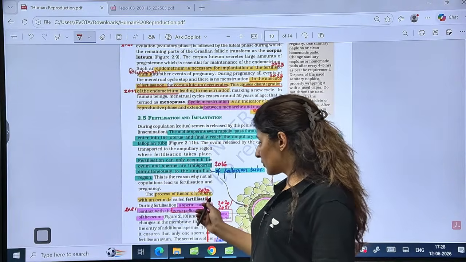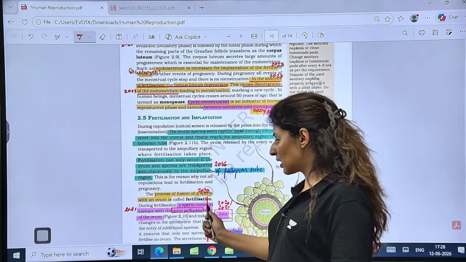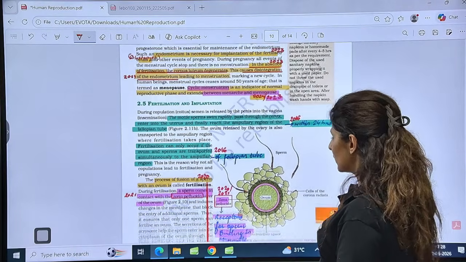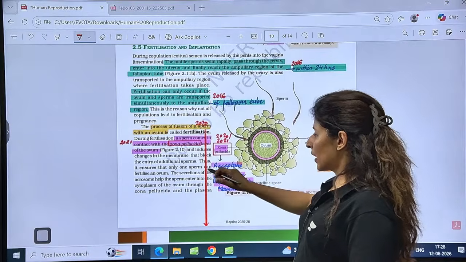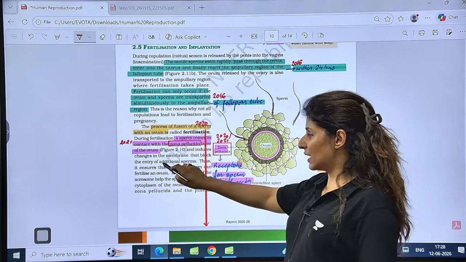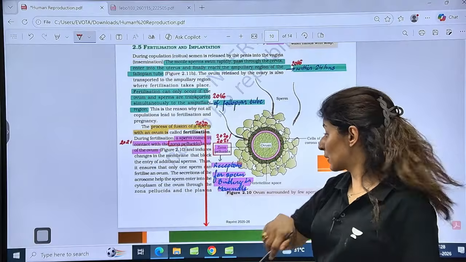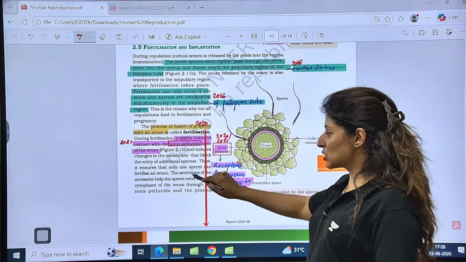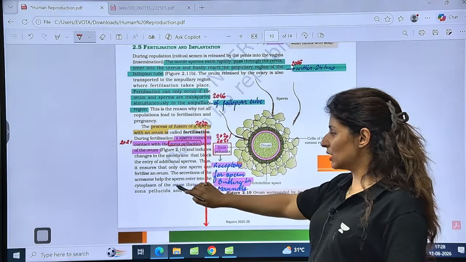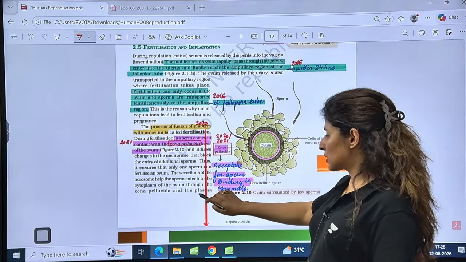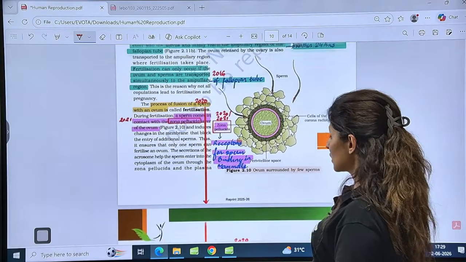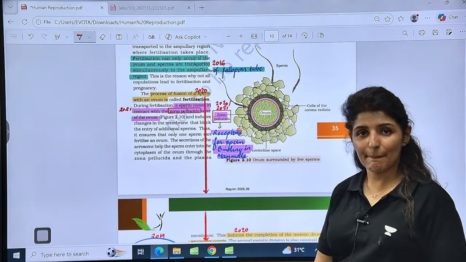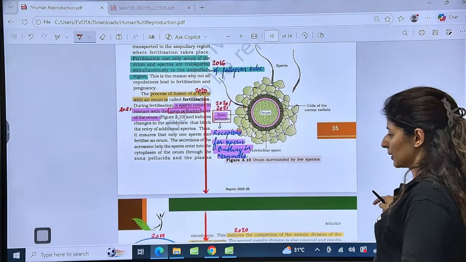Is that clear? The process of fusion of sperm with the ovum is fertilization. Sperm comes in contact with the zona pellucida first, right, of the ovum. It induces changes in the membrane and blocks the entry of additional sperm to prevent polyspermy. Thus, it ensures that only one sperm can fertilize an ovum. The secretions of the acrosome help the sperm enter into the cytoplasm through the zona pellucida. So guys, the receptors for sperm binding in the case of mammals lie on the zona pellucida. Is that clear?